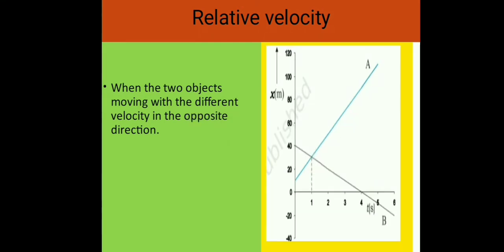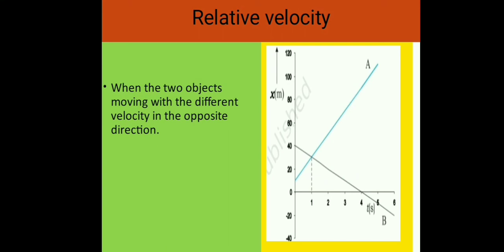Now, case number C of relative velocity, when the two objects are moving with different velocities in the opposite direction. Observe the graph carefully. Now, after observing the graph, come to the points. The two objects meet at t equal to 1 second. The velocity of B relative to A is denoted by VBA, which is equal to minus 10 minus 20, that is minus 30 meter per second.